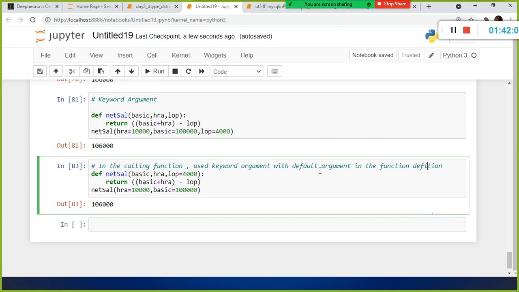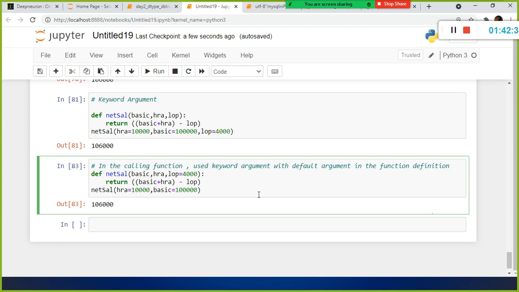The only advantage of the keyword argument is you can change the order. But this is good, especially in a real-time scenario, where we'll be using 10 or 15 arguments. There could be chances that you might pass the wrong values when you invoke the function, because so many arguments are there.